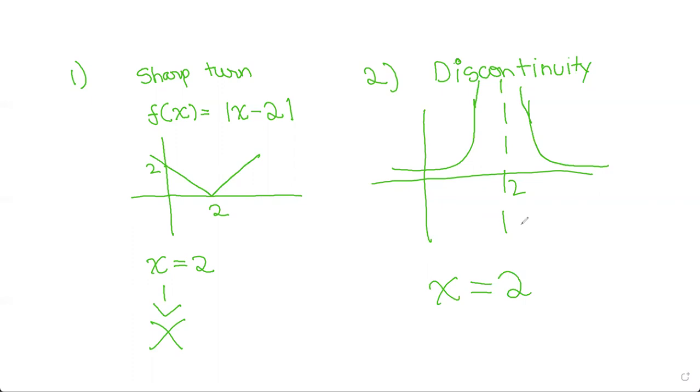Now let's look at the third case. The third case is when there is a vertical tangent.